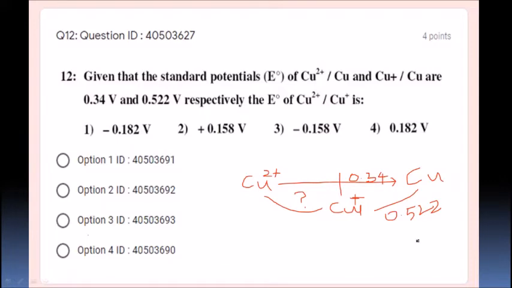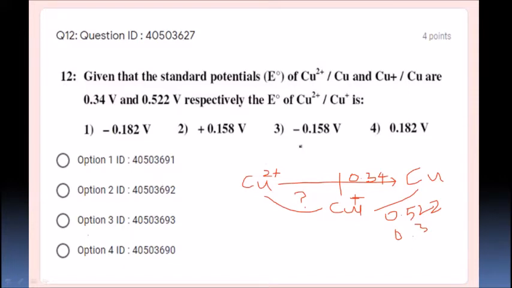It is going to give, what is the value? Yes, 0.158. So 0.158 is the correct option, students. Option number 2.